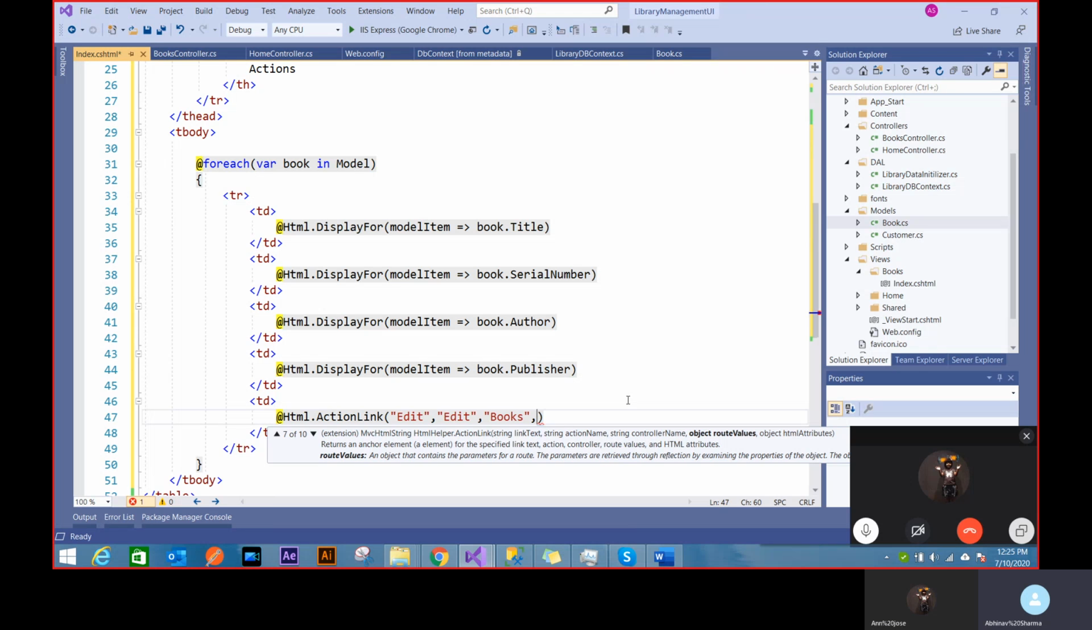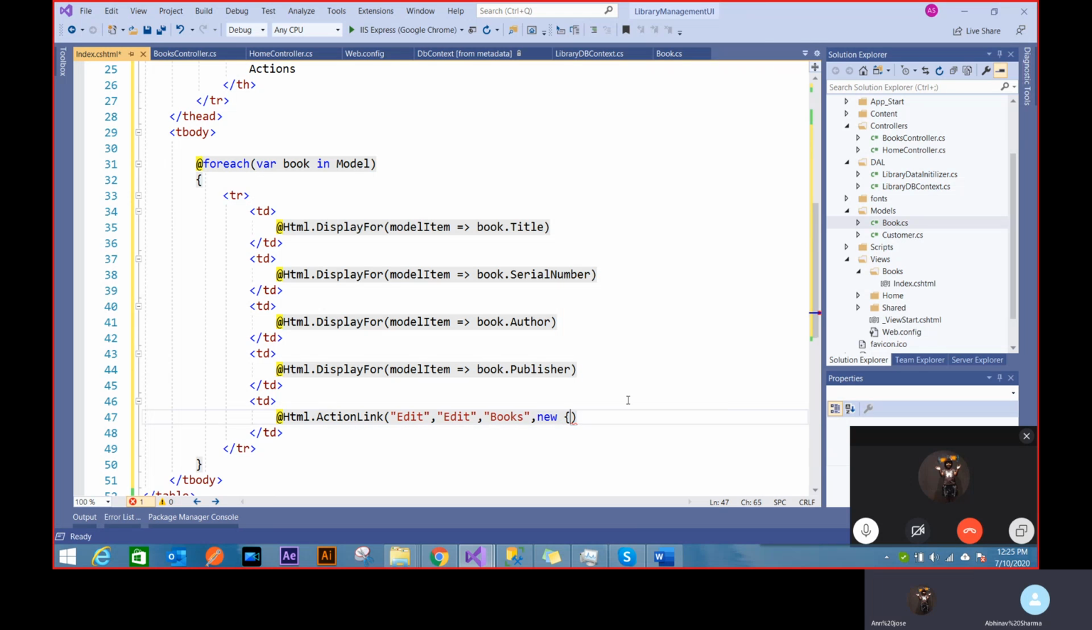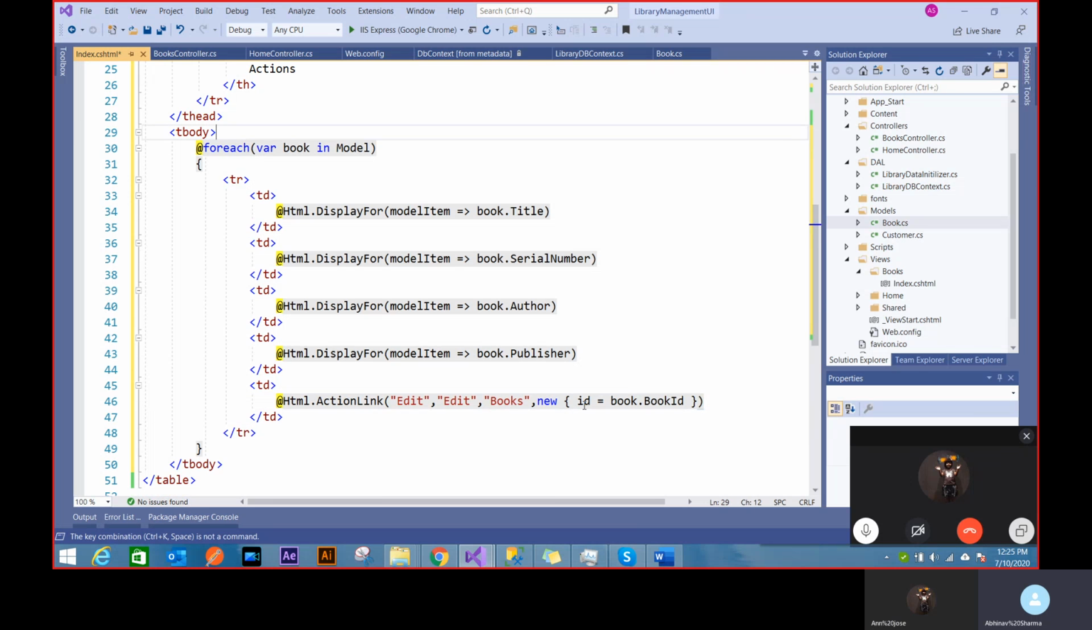So in the route values, I can say new id equal to book dot book id. Whenever this function is fired, as an id, it's going to pass this book id in the for loop automatically. So that's how these route values work. Because in order to edit a book, I need to know the book id, right? In order to delete a book, I need to know the book id. So that's the edit functionality.